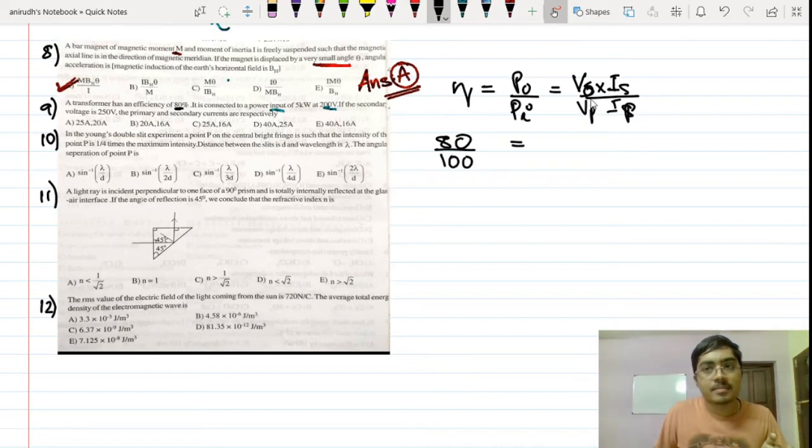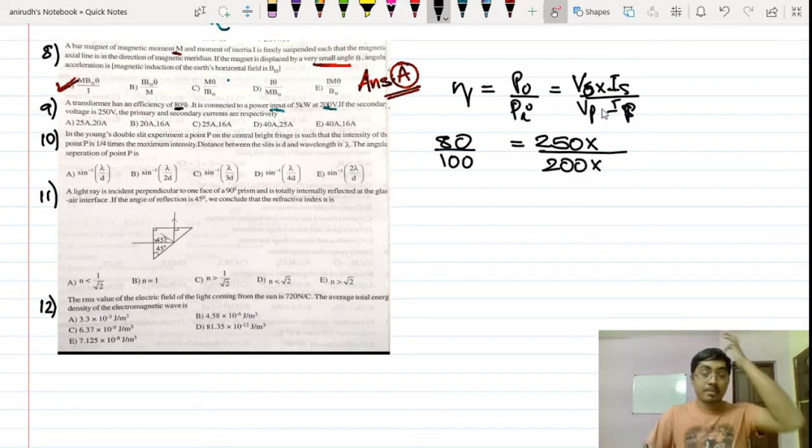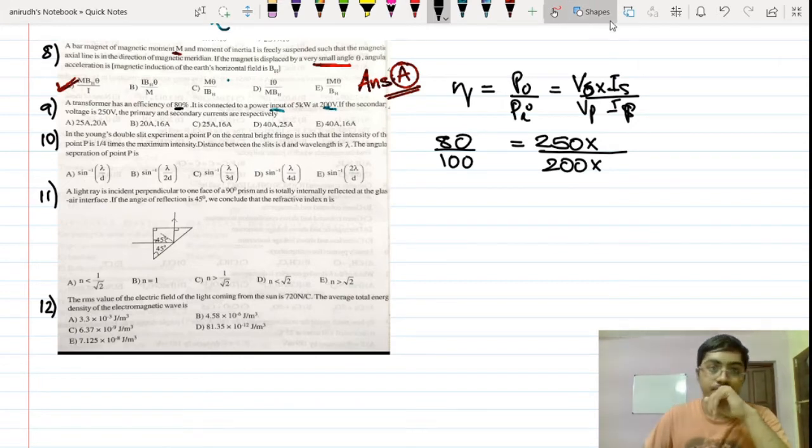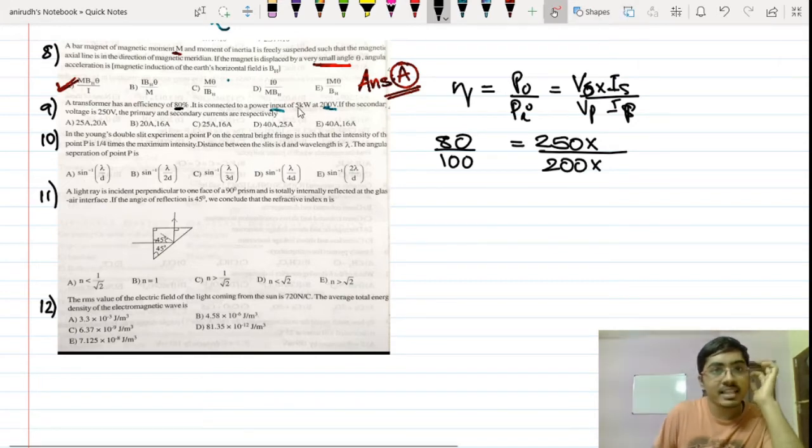You can take voltage output as 250 multiplied by current output, which we are supposed to find out. Now voltage input is 200 volt, so this is a step up transformer. And then there is a current primary also which we are supposed to find out. Now they are saying that the power is 5 kilowatt and the voltage is this much.